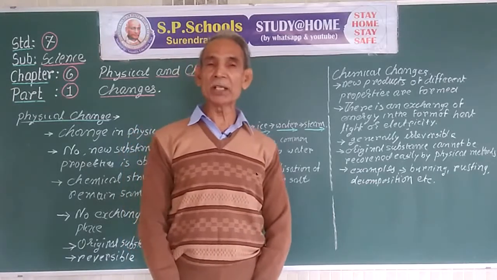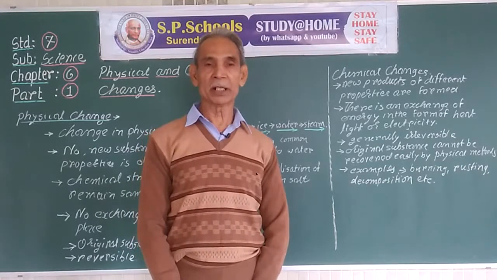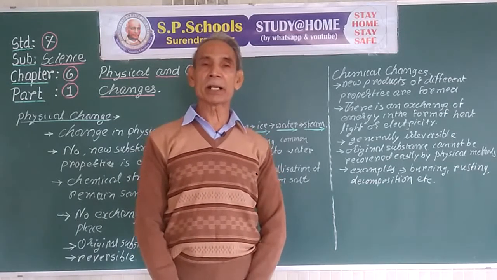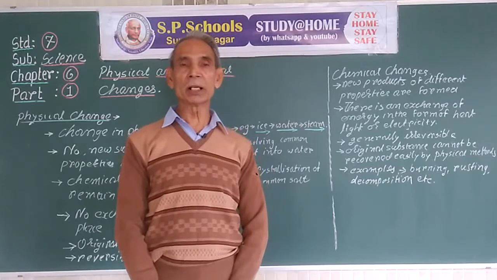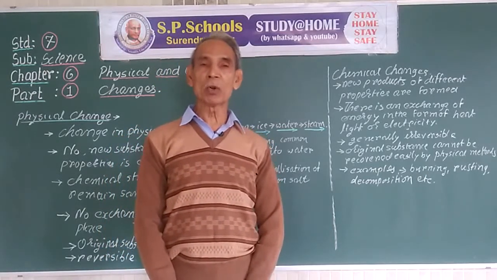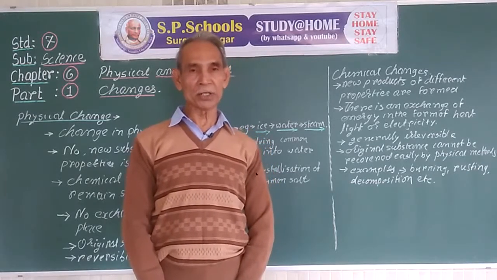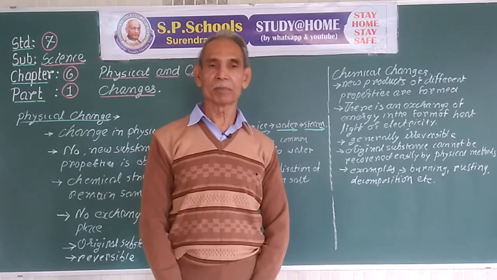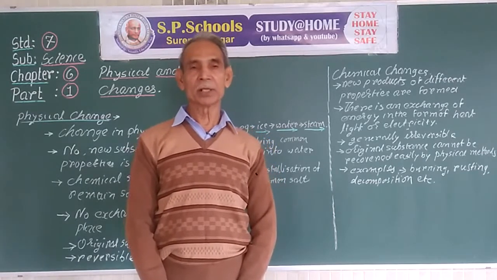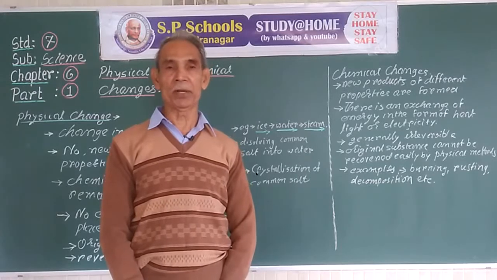The change is generally irreversible. That is, we cannot get the original constituents by physical methods of dissolving or crystallization or distillation, etc. Thus, chemical changes and physical changes are different.